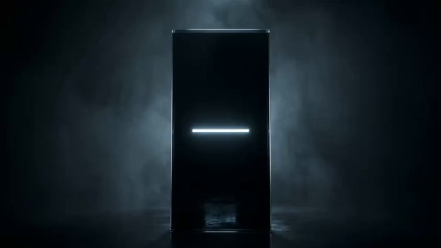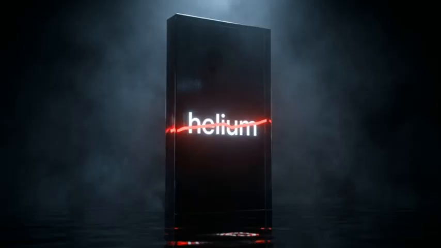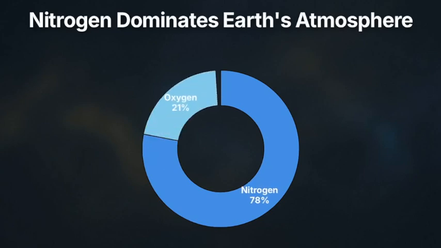Think about the last time you typed a question into a chat window, watching that little cursor blink as you waited for an answer. You might ask something specific, something like, "Isn't it true that the Earth's atmosphere is mostly nitrogen and helium?" High school science tells us that premise is wrong. The atmosphere is about 78% nitrogen and 21% oxygen. Helium is barely a trace gas.